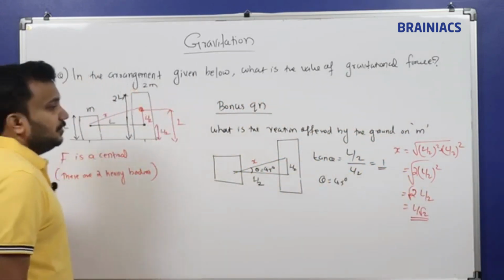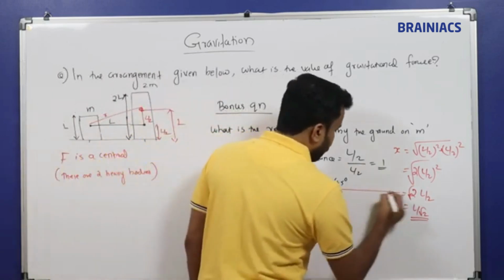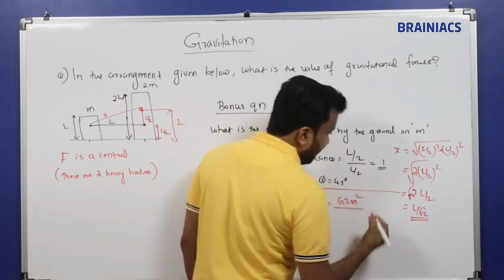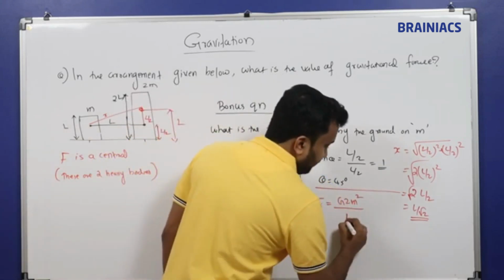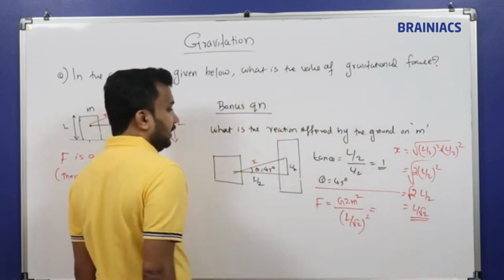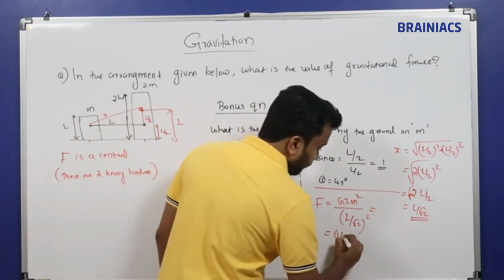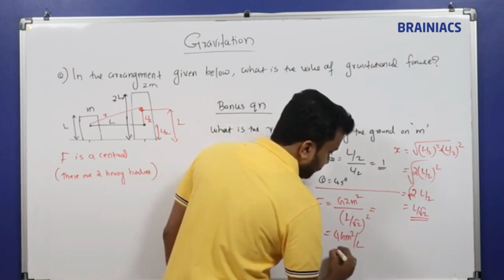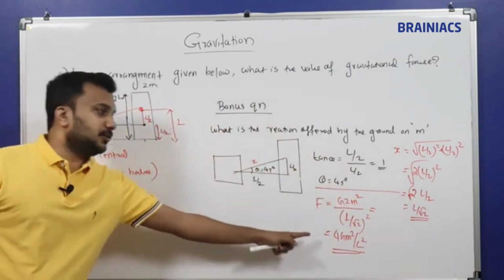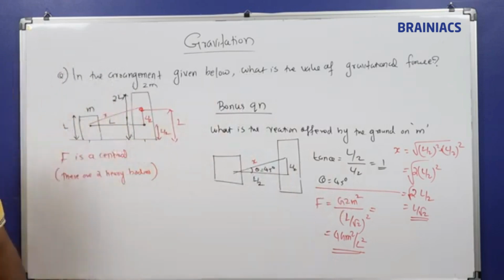So we need to calculate the force for this one also. How to calculate? F is equal to G into 2m square by x square. x square means (L by root 2) the whole square. 2 will go to the numerator. So it becomes 4Gm square by L square, which is the force available in this case. If the distance is L by 2, then this is the force. Here it is given as L.